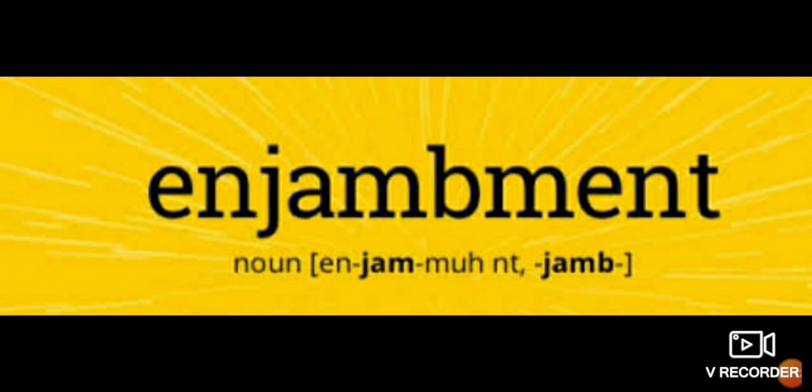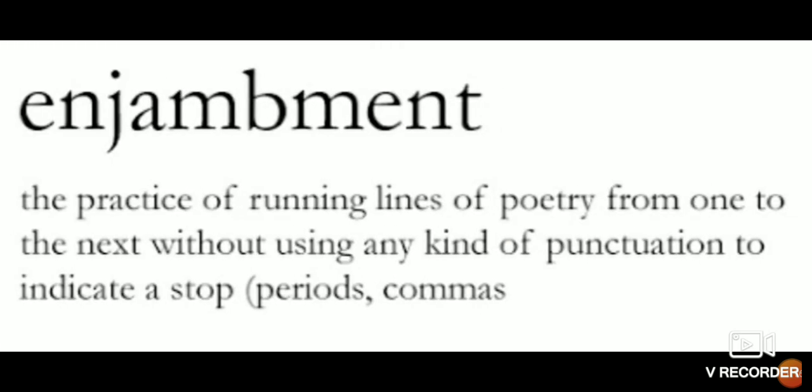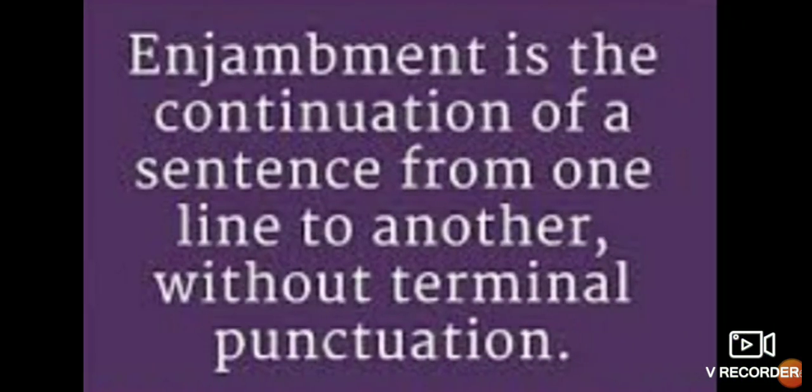Now come to enjambment. What is enjambment? Enjambment is the practice of running lines of poetry from one to the next without using any kind of punctuation to indicate a stop. Punctuation marks you all know, comma, full stop, these are used in poetry. So in enjambment, there will be no use of full stop, comma, like that.